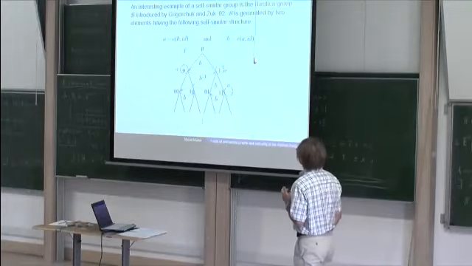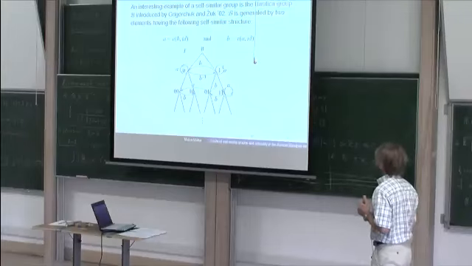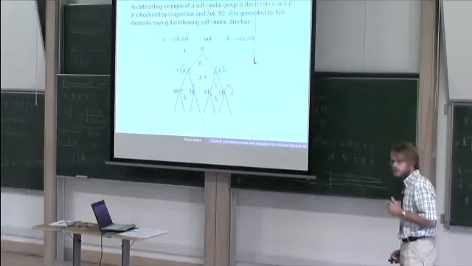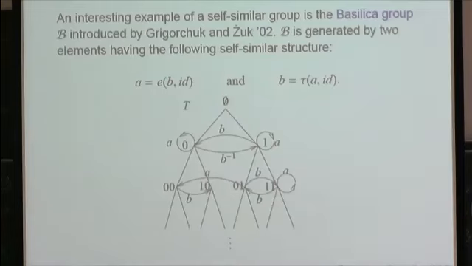So an interesting example of a self-similar group is the Basilica group introduced by Grigorchuk and Zuk in 2002. So it is generated by two automorphisms which have the following self-similar structure. The automorphism a fixes the vertices of the first level, then acts as b on the subtree rooted at 0 and as the identity on the subtree rooted at 1, whereas b permutes vertices of the first level, then acts as a on the subtree rooted at 0 and as the identity on the subtree rooted at 1.